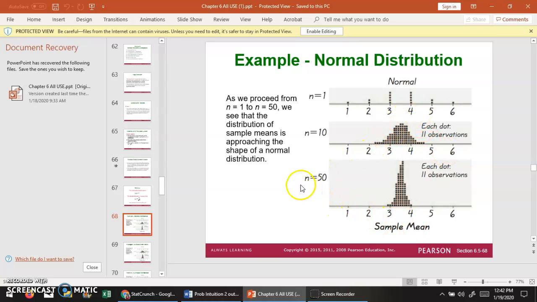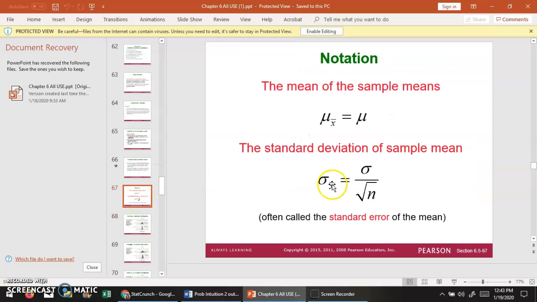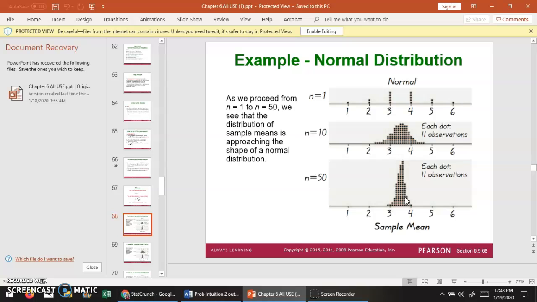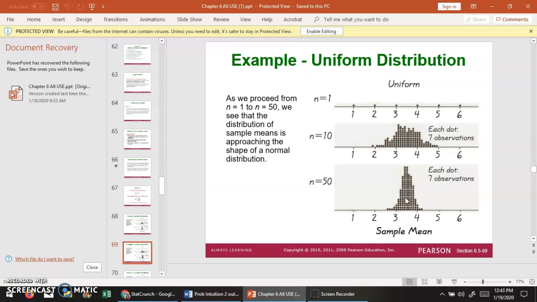And with a sample size of 50, it's going to be a normal distribution over here, and you can see that it is much more narrow than the one above. That has to do with the population standard deviation divided by the square root of n. So that kind of squishes the whole distribution together. So that's when we start with a normal distribution.